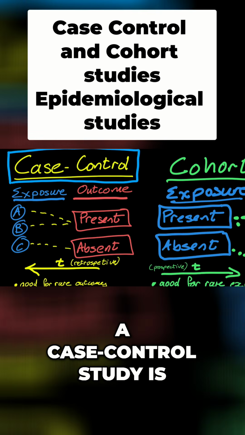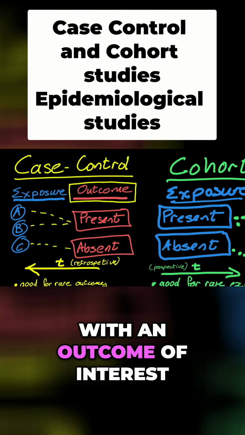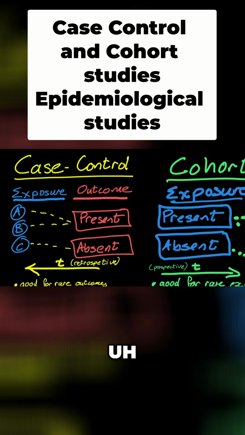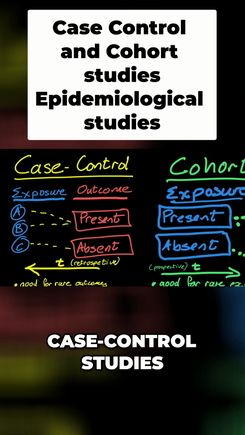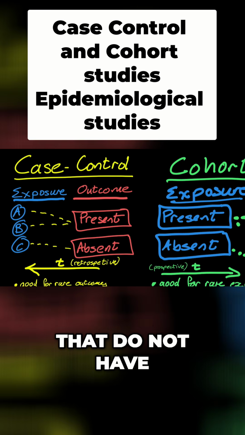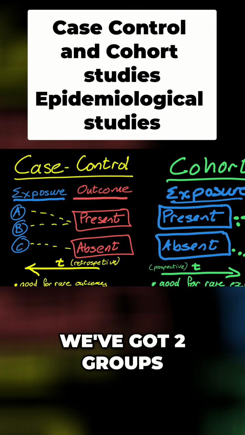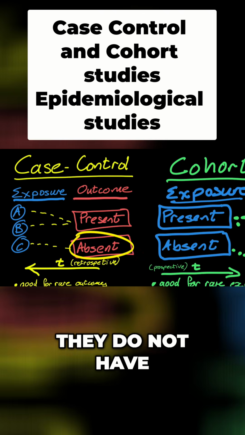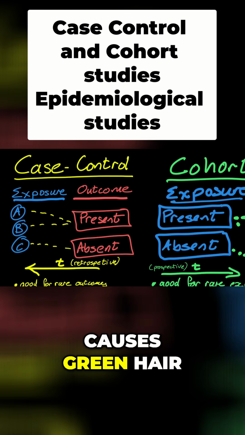Right. A case control study is the first one we're going to look at. And here we start with an outcome of interest. And we take two groups, group of cases, and hence the name case control studies, and a control group that do not have the outcome that we're interested in. The outcome is not present. So we've got two groups. In the one group, let's say the people have green hair, and the other group, they do not have green hair. And we're interested in trying to understand what causes green hair, right?